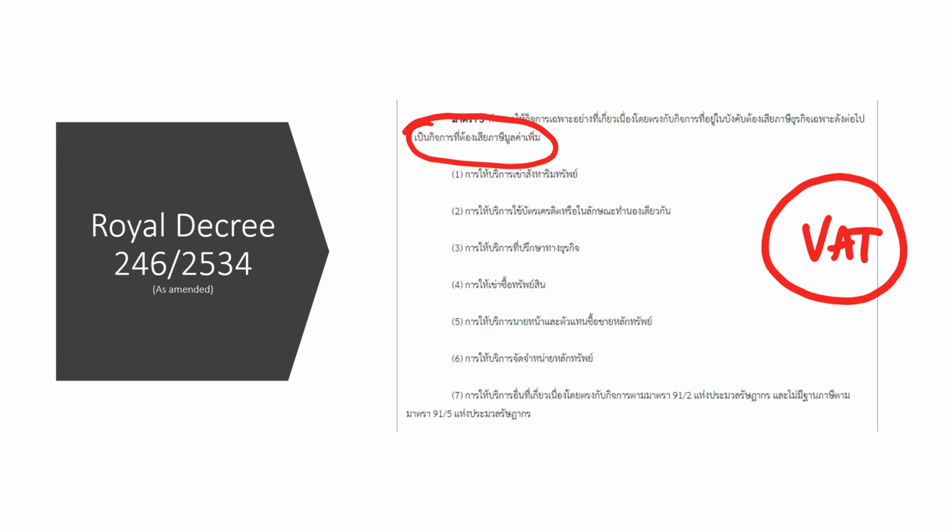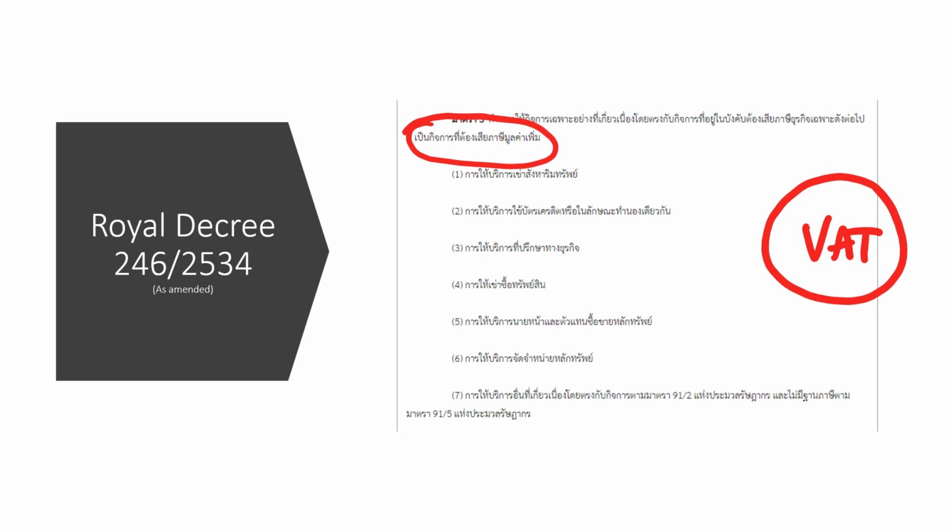But if K-Bank or Kasikorn Bank also provides a service as an underwriter or จัดจำหน่ายหลักทรัพย์ under subsection 6 of this royal decree, K-Bank still has to pay VAT on the fee that it receives for providing underwriting service.